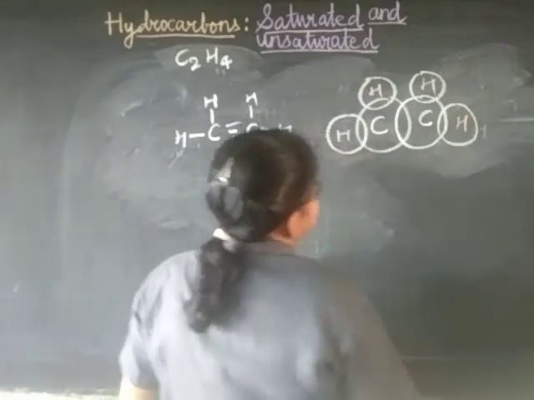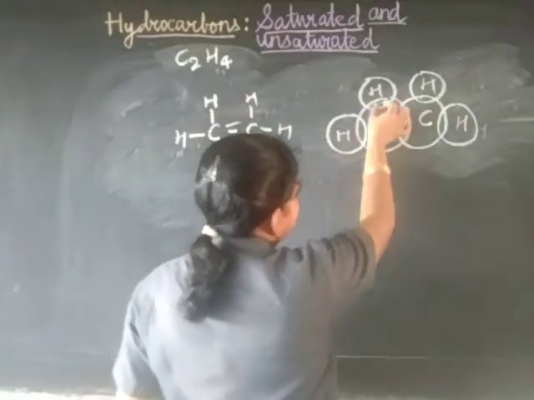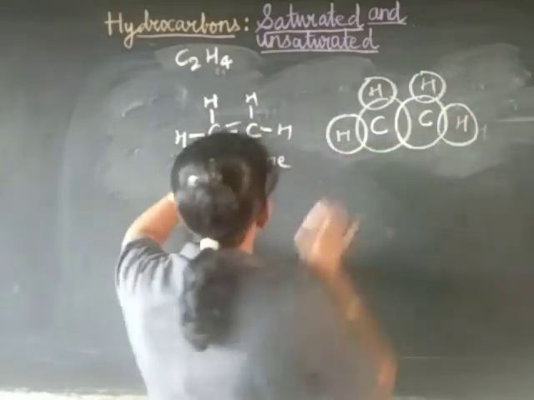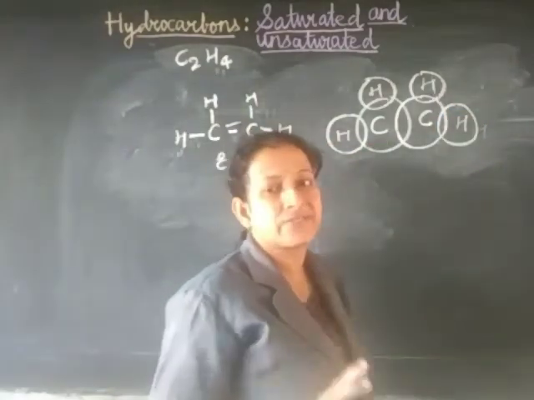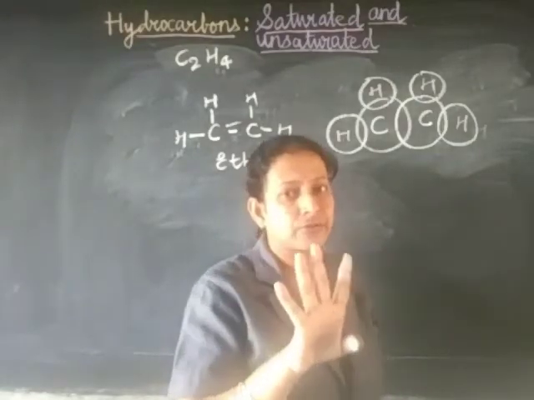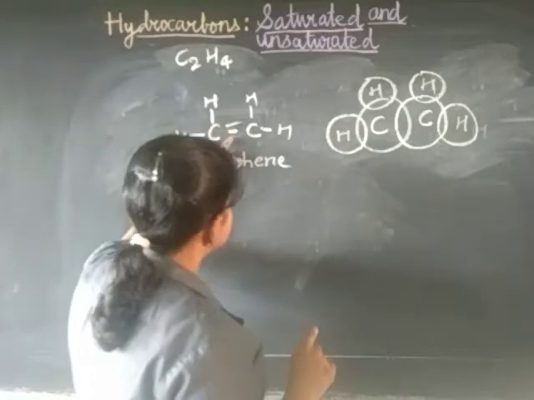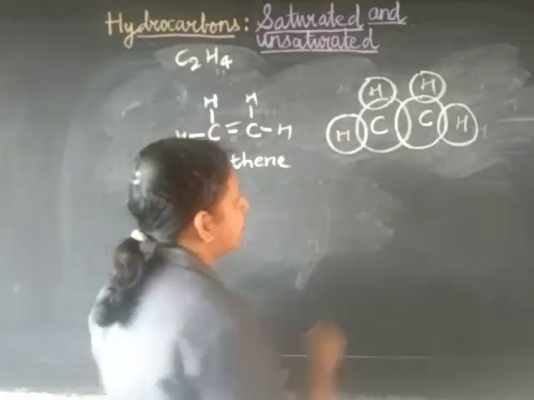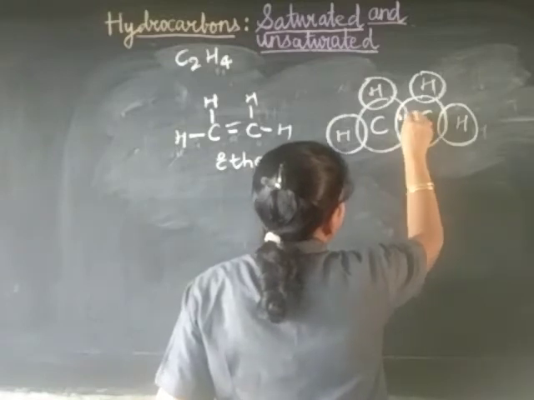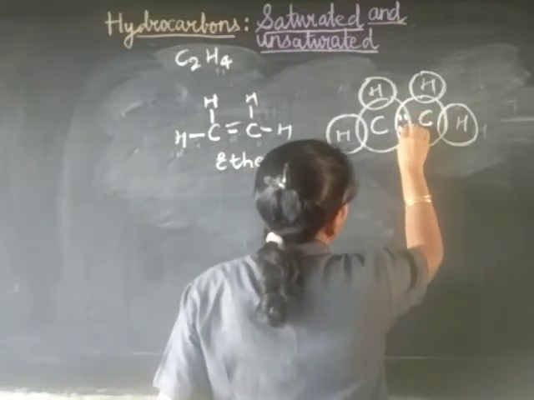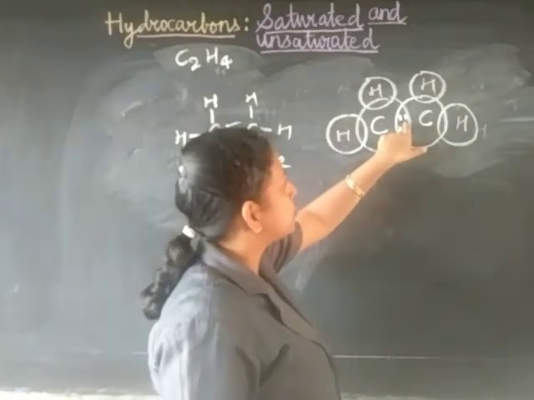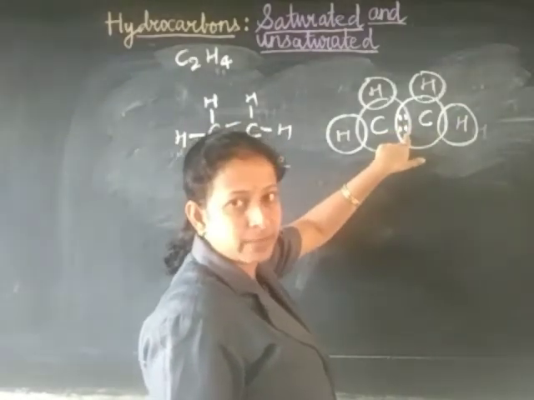H. Fine. Now hydrogen with hydrogens will always have 1 pair of electrons everywhere. But here, since a double bond is there, that means 2 pairs of electrons should be there, and 2 pairs of electrons means altogether 4 electrons. So in between here, since there is a double bond, you have to draw 4 electrons: 1, 2, 3, 4. 4 dots means 4 electrons and 2 pairs. 2 pairs means 2 bonds. Okay, the double bond is ready.